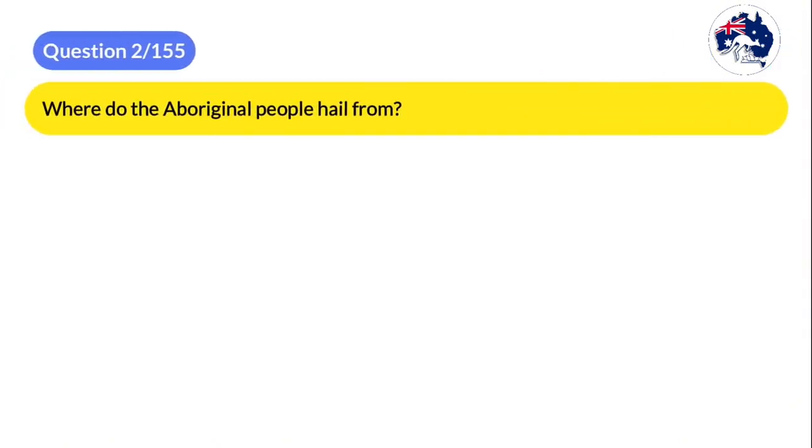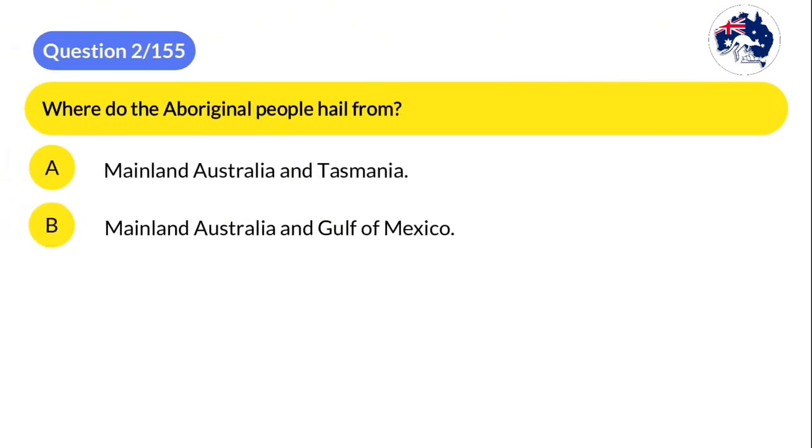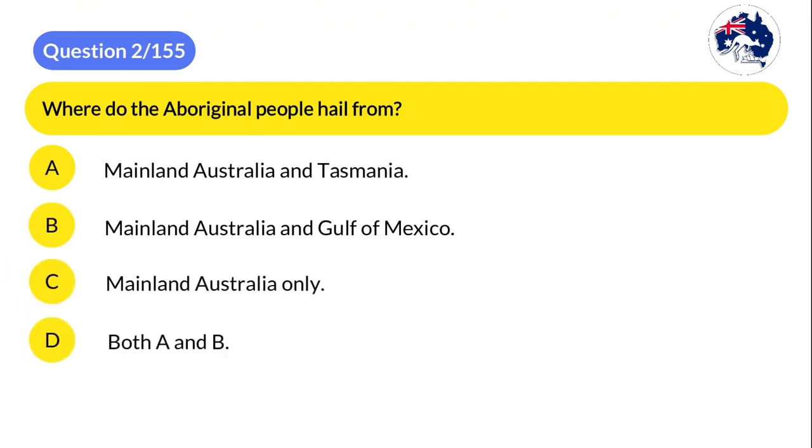2. Where do the Aboriginal people hail from? A. Mainland Australia and Tasmania. B. Mainland Australia and Gulf of Mexico. C. Mainland Australia only. D. Both A and B.